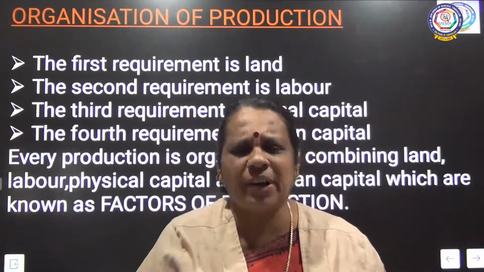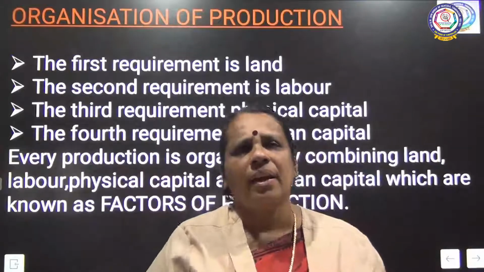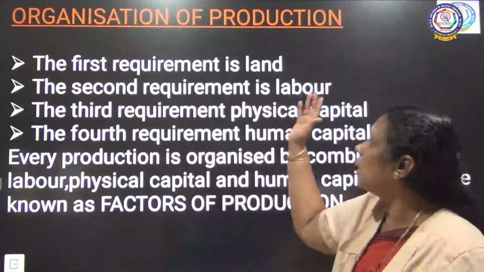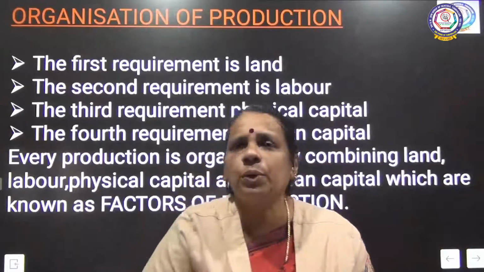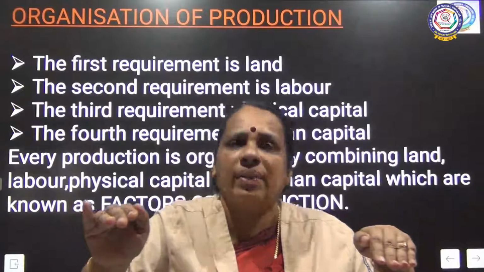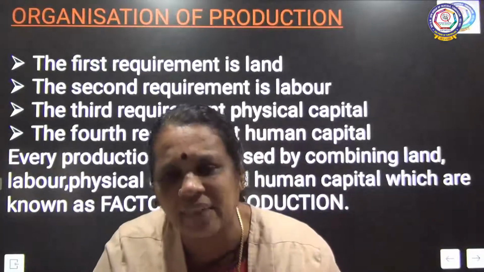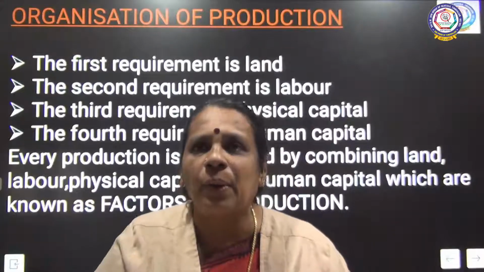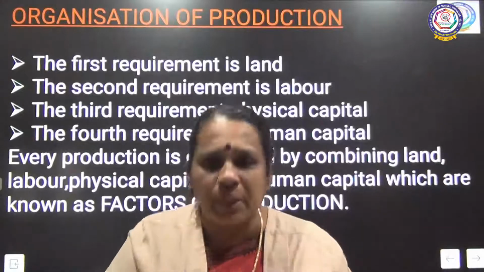Yes, we will continue, children, with the factors of production. We are going to see in detail today the 4 factors of production. The first one I told about is land. Whichever activity we want to undertake, we need land, which is the requirement for production. Whether it is an agricultural activity or an industrial activity, land plays a greater role. So, land is a natural resource, which is the first requirement for production.